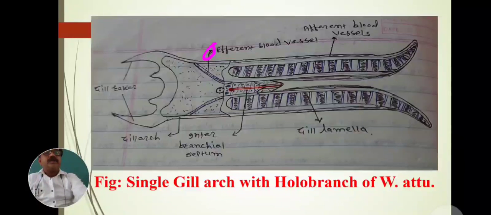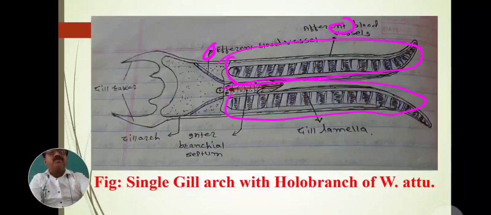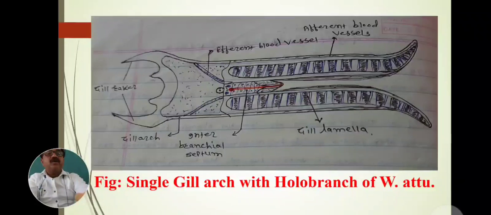This is the efferent blood vessel and this is the afferent blood vessel. One supplies impure blood for purification, and the other carries pure blood for circulation. This is the hemibranch, half of the gill lamellae, and this is another hemibranch, and together they form a complete holobranch, or a complete gill. In between these two is a partition called the interbranchial septum. This pink color is the interbranchial septum.